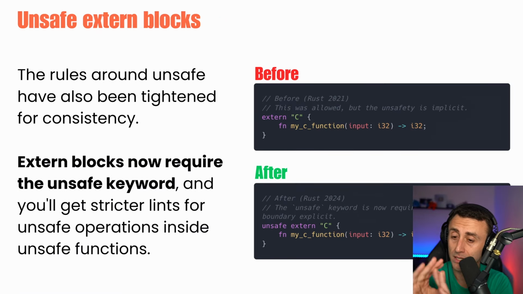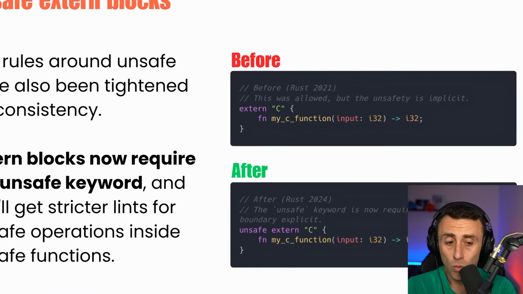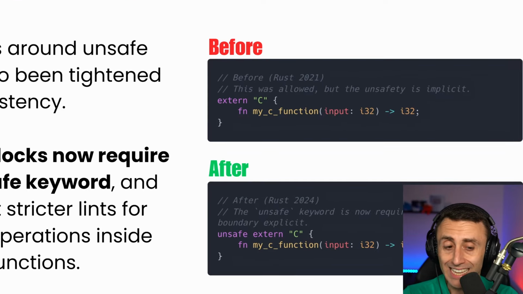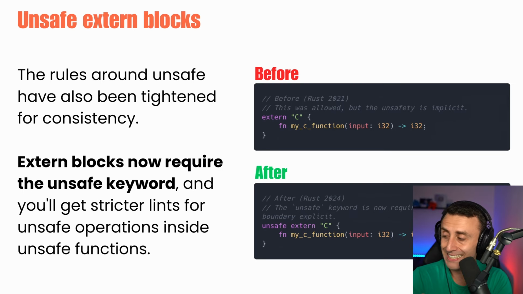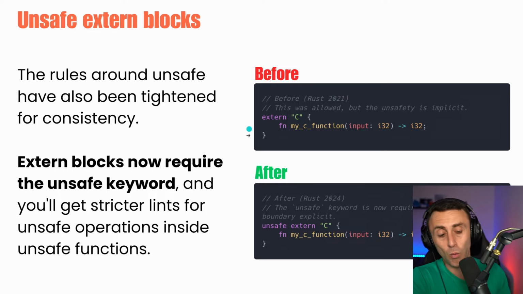Unsafe extern blocks. In Rust, when we type this extern C to add some C code in our Rust code, by default, that's unsafe, because we are writing code which is not Rust inside this Rust application. They decided, for human reasons, to be 100% explicit, because now you have to add this unsafe keyword.